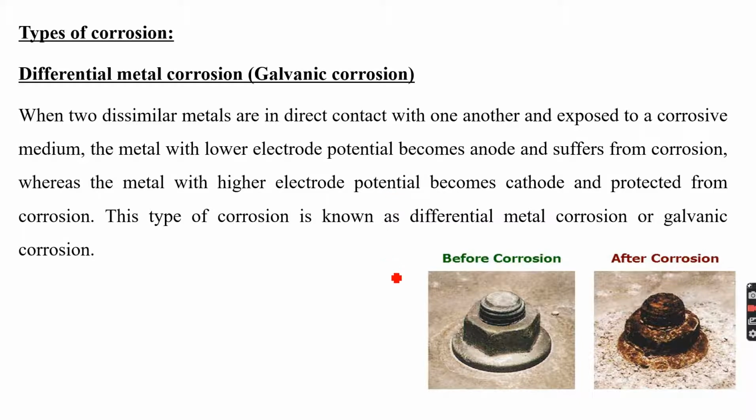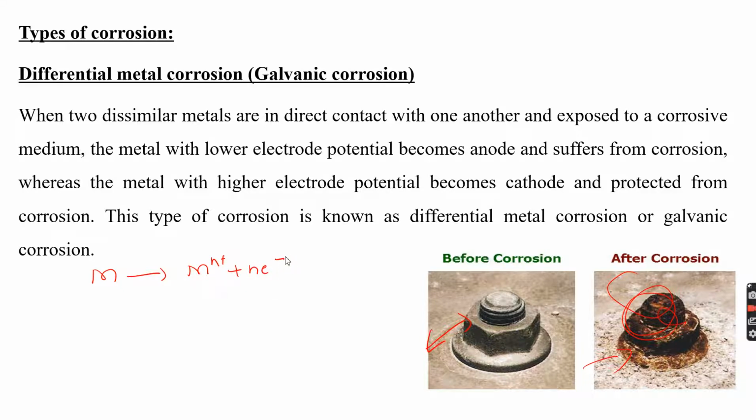Here, in this one picture, there are two different metals coming in contact with each other. So the metal with the lower oxidation potential is protected, whereas the higher oxidation potential metal is corroded first. Once it is all consumed, then the environmental constituents attack the next metal. And the reaction is the same. The anode reaction is the metal dissolving in the form of a metal ion and liberating n number of electrons.